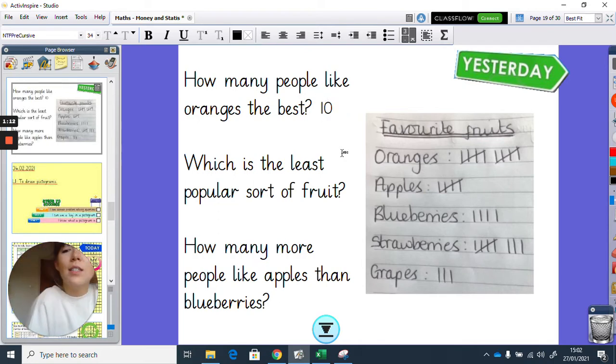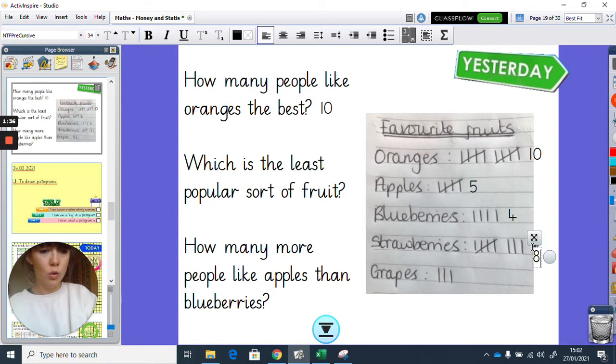Which is the least popular sort of fruit? So we need to look at all of the different answers for this. I mean, you can have a guess just looking at the tallies. But what I would do is just go through them all, because sometimes they try to just catch you out. So oranges is 10, apples is 5, very easy. So blueberries, I can see that's 4, strawberries 5, 6, 7, 8, strawberries is 8, and grapes is 3.